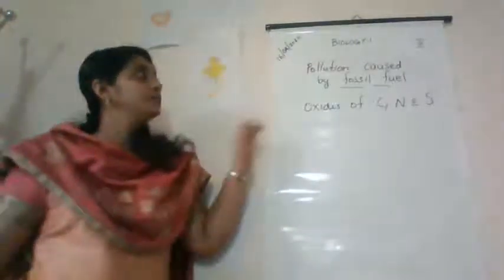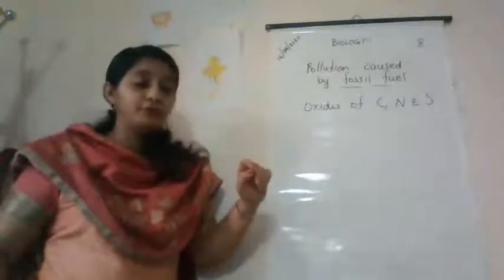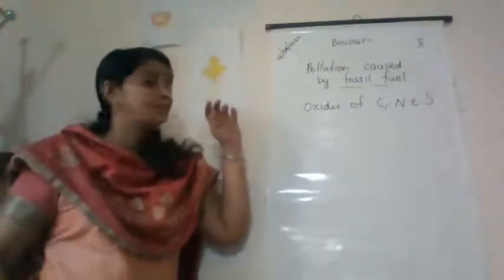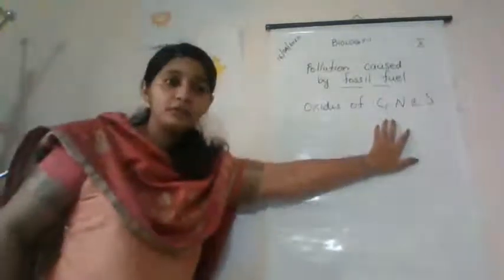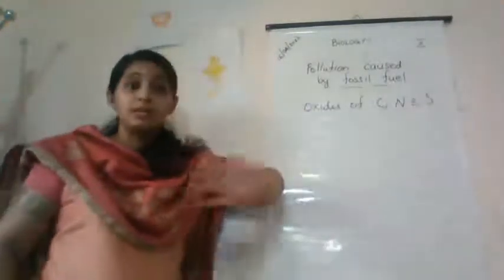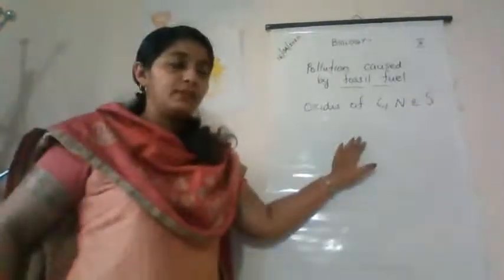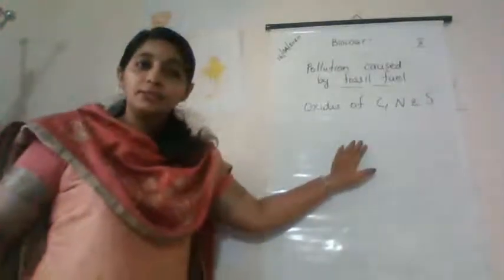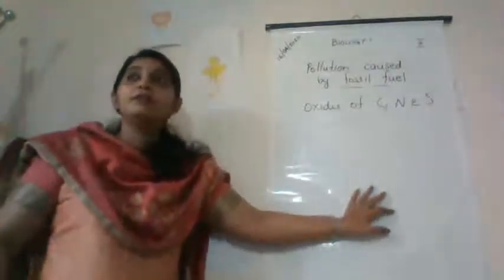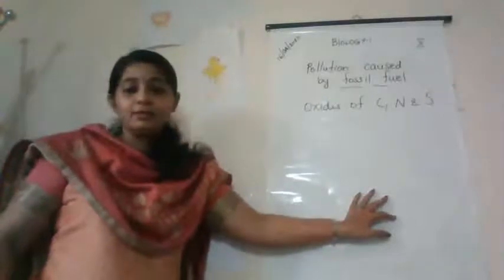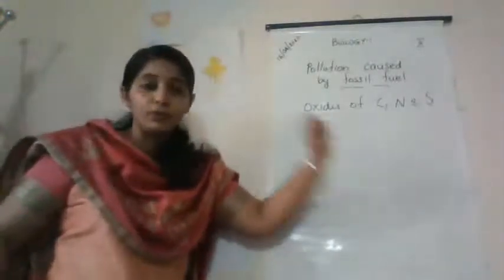Burning of fossil fuel leads to the release of oxides of carbon, nitrogen and sulfur, which are acidic in nature. So these oxides will lead to acid rain. Acid rain has many bad effects. Acid rain will damage the trees and plants and also affect the fertility of the soil.